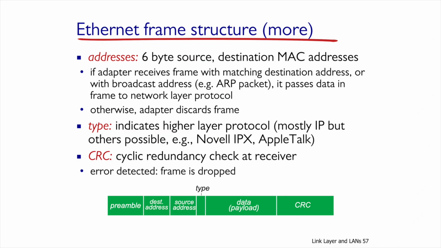In terms of the addresses, we have a source MAC and a destination MAC inside. As we said, each has 48 bytes. Once the adapter receives the frame, with the destination MAC that matches the MAC that is inside the NIC, then the same frame is received by the adapter. Another example for when the frame is received is once an ARP request is sent. In this case, all F values are written in the destination MAC, if you recall. In any other case, the adapter realized the frame is not meant for it and discards the frame.